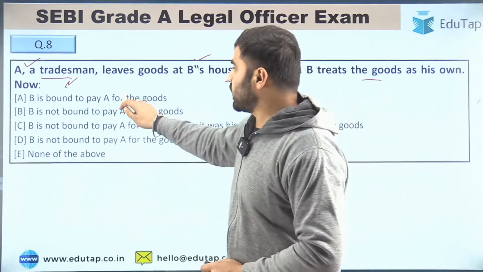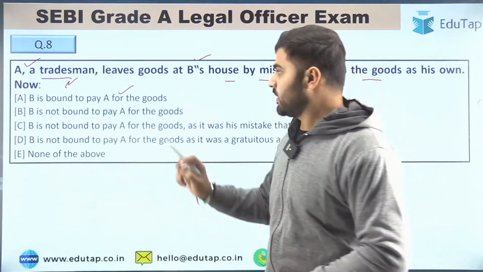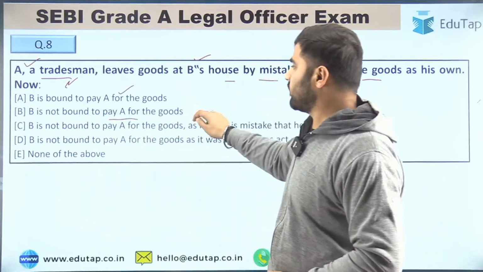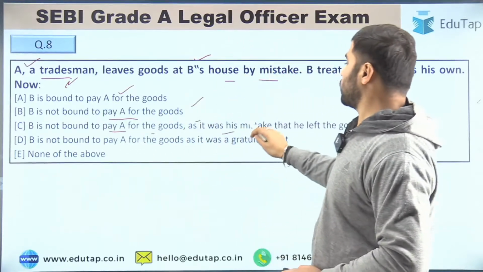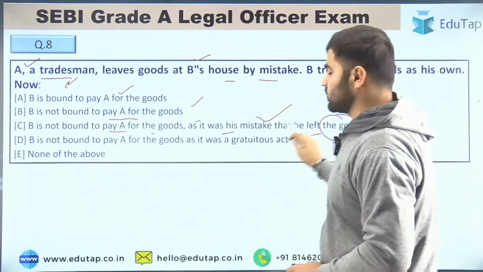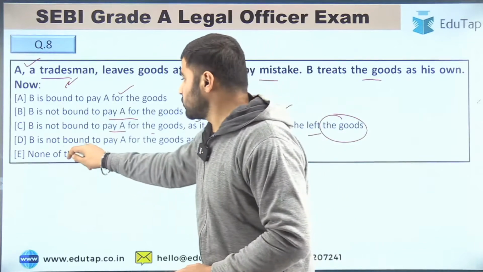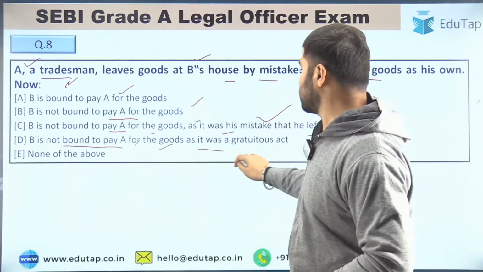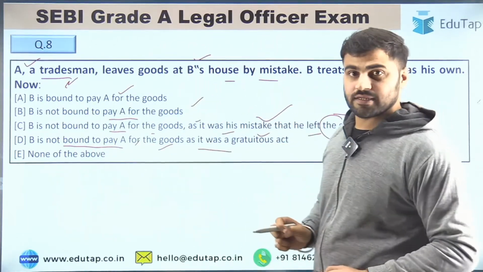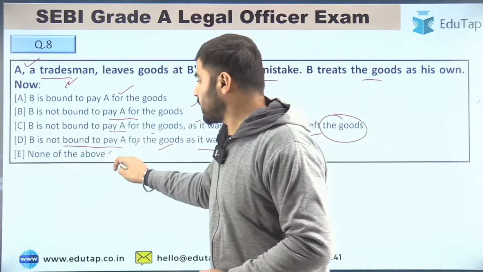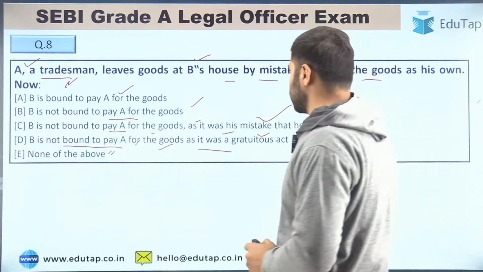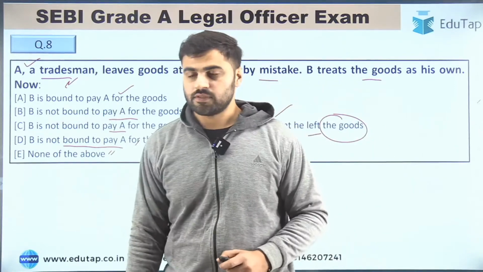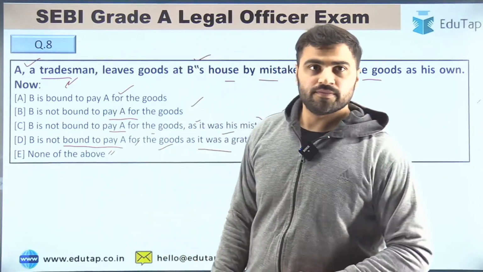B is bound to pay A for the goods. B is not bound to pay A for the goods. B is not bound to pay A for the goods as it was his mistake that he left the goods, right? Then B is not bound to pay A for the goods as it was a gratuitous act, or none of the above. Tell me the right answer, guys. What is the right answer?